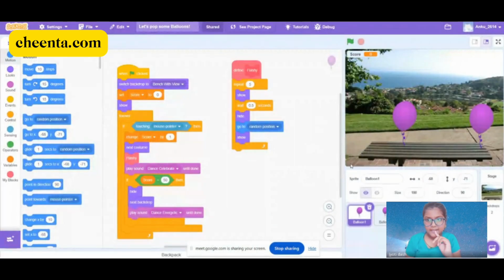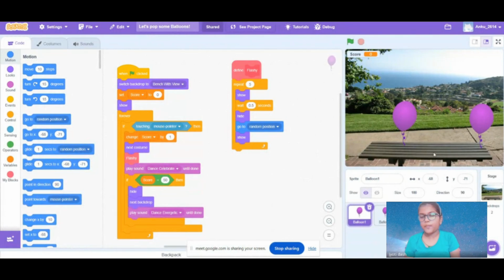So this is my project on popping balloons. There are two balloons which are about to be popped. We click the green flag to start, and the backdrop will be switched to this bench, the score will be set to 0, and the balloons will be shown.